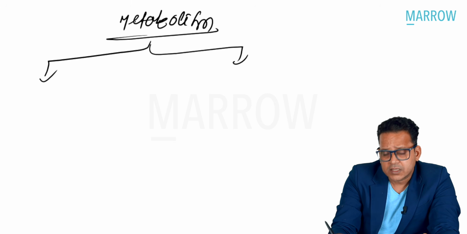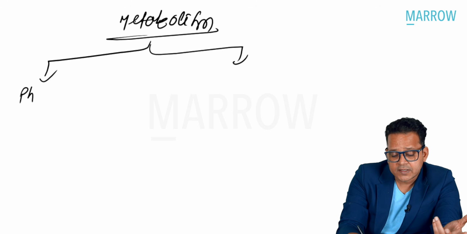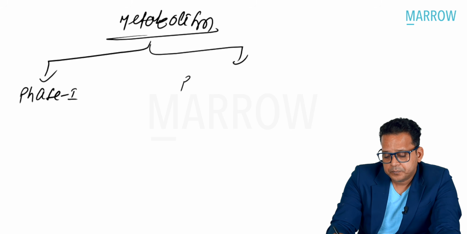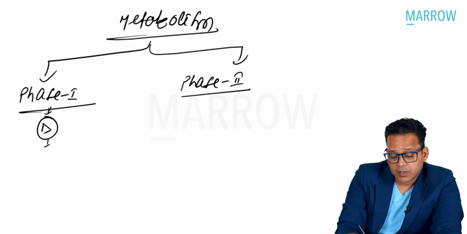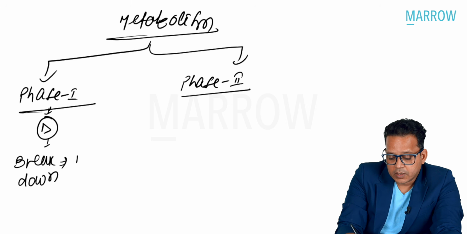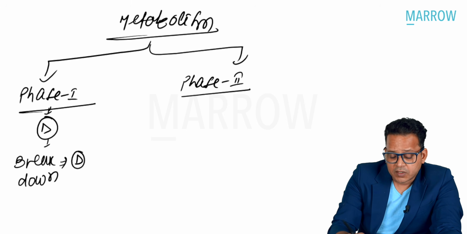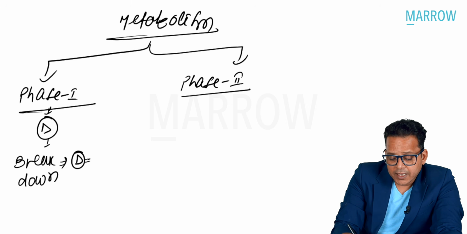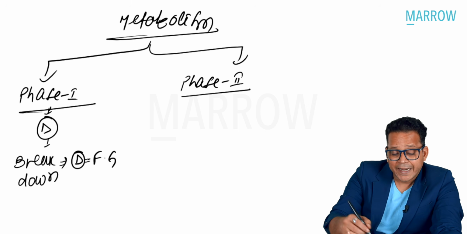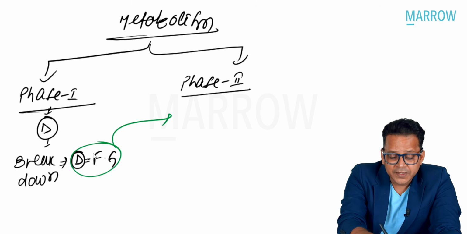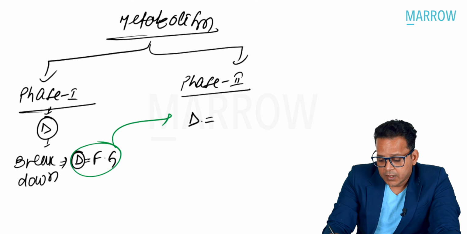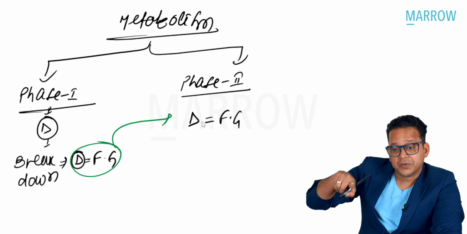So did I not discuss that metabolism of a drug happens in two phases? Phase 1 and phase 2. Now, what happens with the drug in phase 1? Here, what I do is I break down the drug. So the drug is broken down. Now, once the drug is broken down, I attach a functional group to the drug as well. And this is how the drug attached with a functional group moves into phase 2.